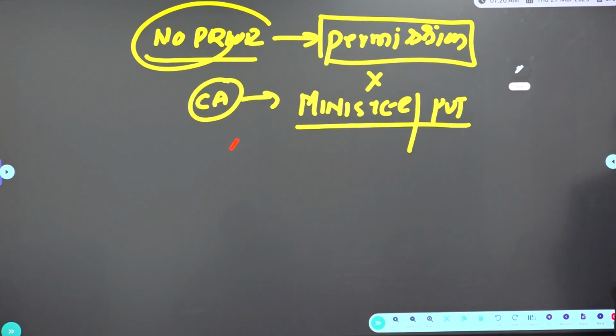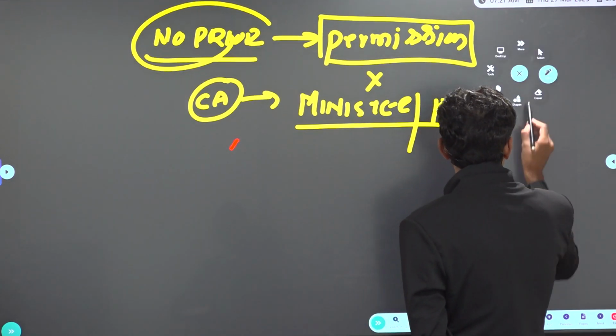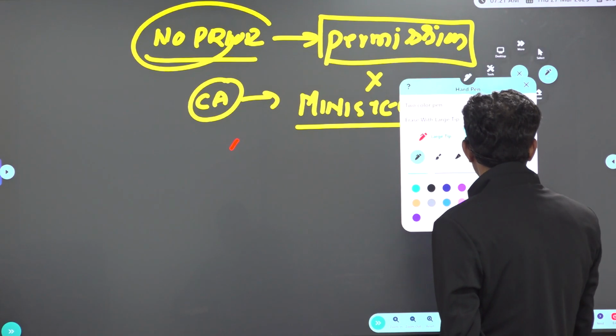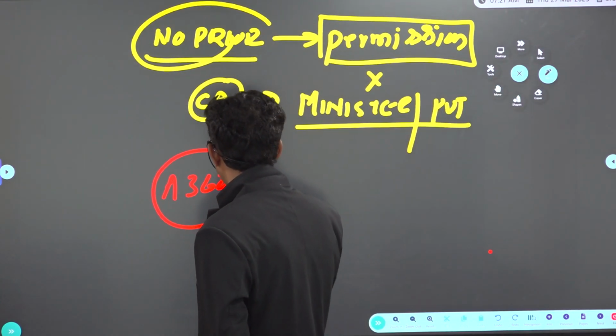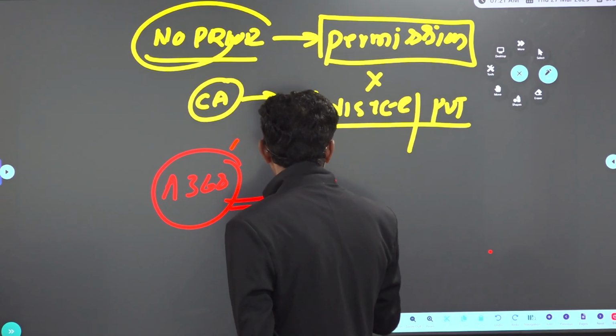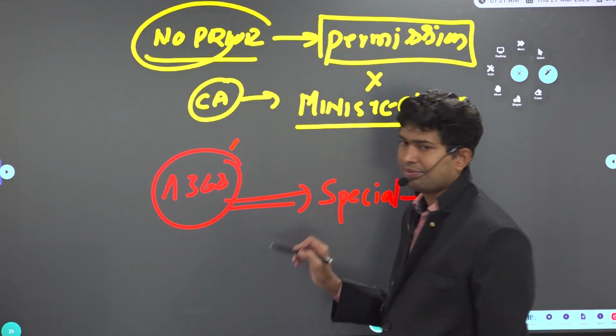In case of Article 368, for a bill to be passed, what is the majority that is required? Special majority. So what is special majority in Article 368, sir? For a constitutional amendment bill to be passed, what do we need? Special majority. What is special majority?